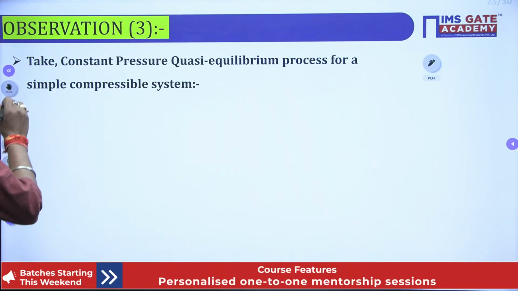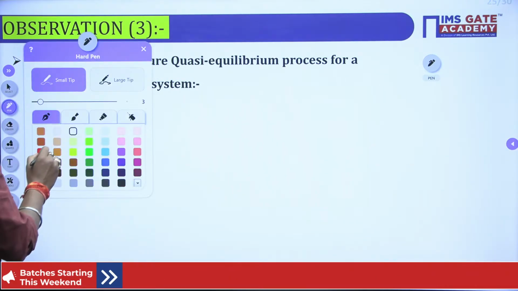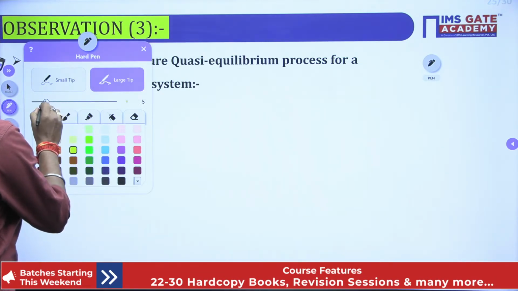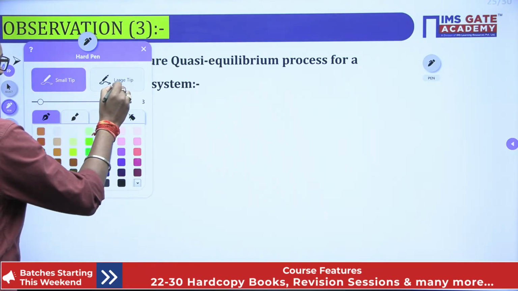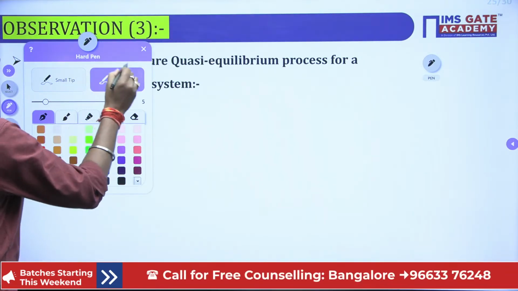That means we'll take a constant pressure quasi-static process. Constant pressure quasi-static process, beta.